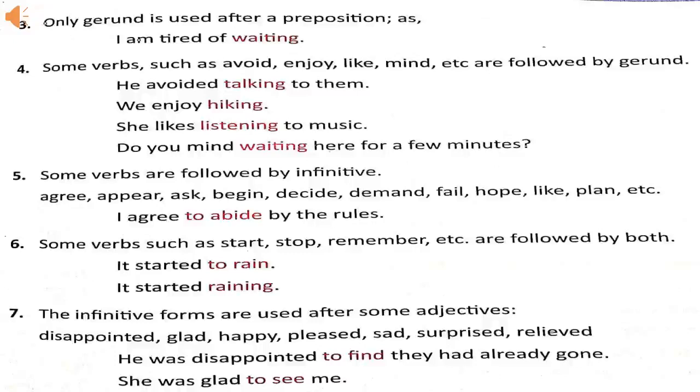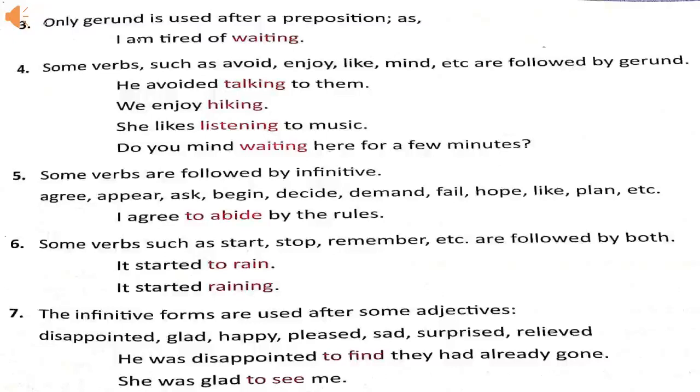Now some other important points to remember. Only gerund is used after a preposition. I am tired of waiting. Here waiting is a gerund and it is used after the preposition of. There are some verbs like avoid, enjoy, like, mind, etc. which are followed by gerund. We enjoy hiking. She likes listening to music. Here enjoy and likes are followed by hiking and listening, which are gerunds.